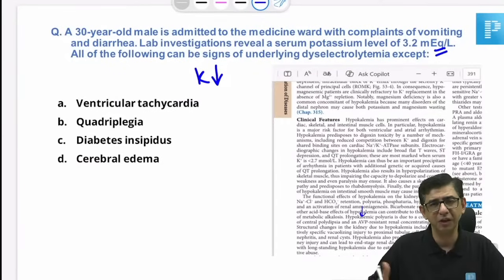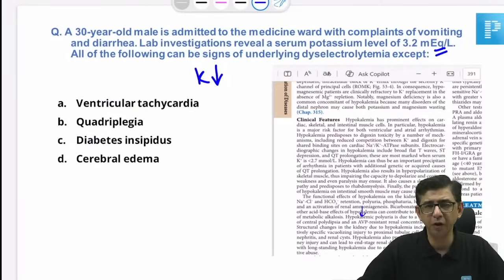The options are the same. The logic is two options can be ruled out. I think everybody could rule out that hypokalemia can contribute to development of torsades de pointes, so ventricular tachycardia is fine. Hypokalemia also causes muscle weakness, and because of this muscle weakness component, there can be paraplegia as well as quadriplegia. You are left between two options, diabetes insipidus and cerebral edema.